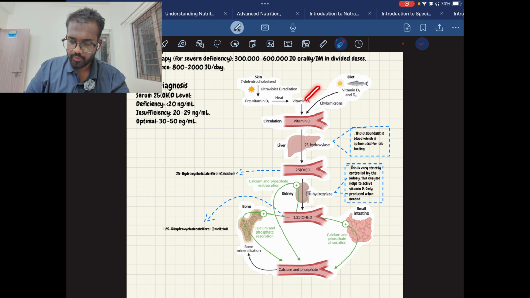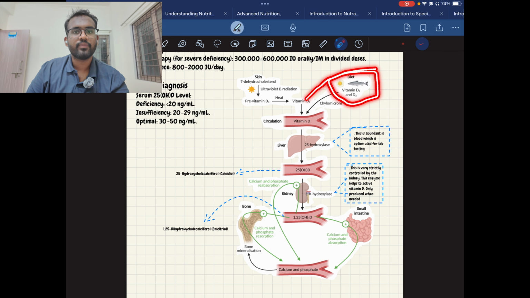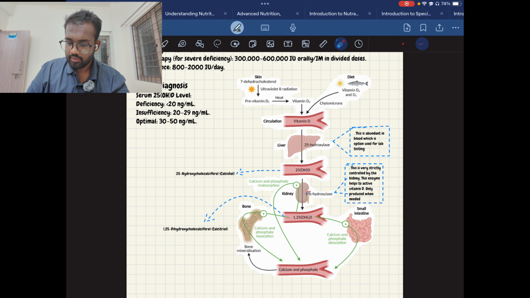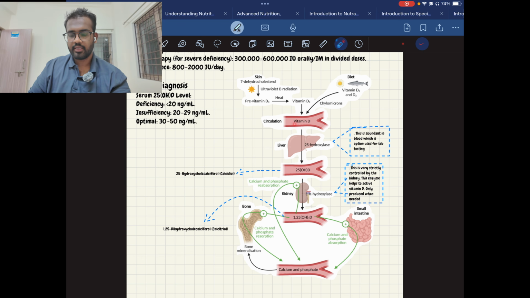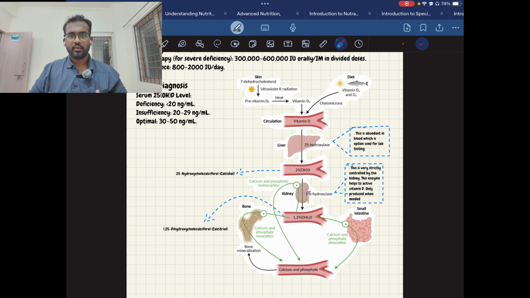This source is present in animal sources from food. In animal sources, this D3 will be present, and there will be D2 also. D2 is present in plant sources. Then this vitamin D3 enters the bloodstream. Okay, in the bloodstream, the D3 is roaming around. The blood reaches the liver.